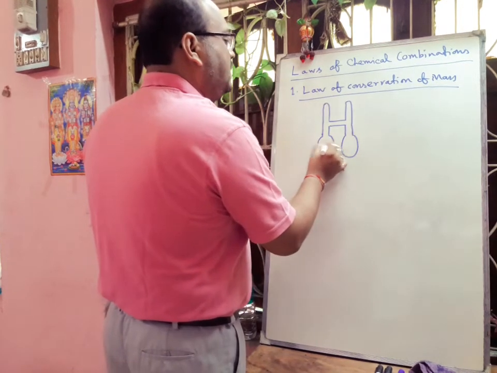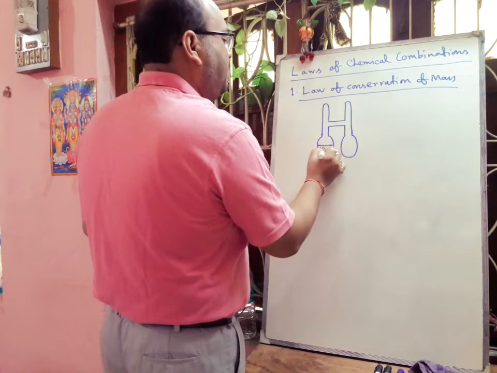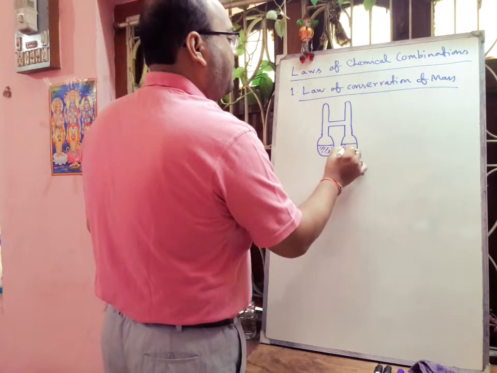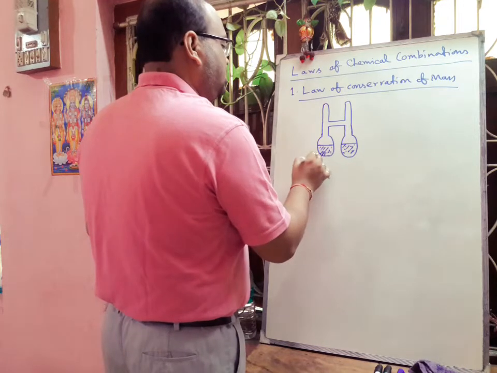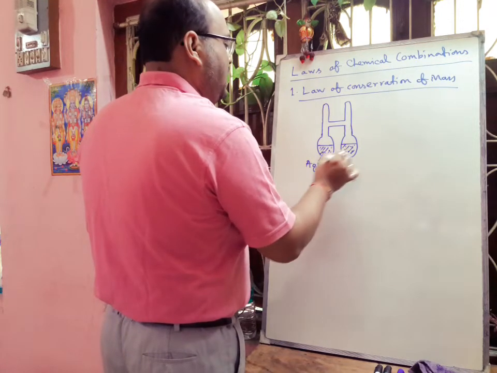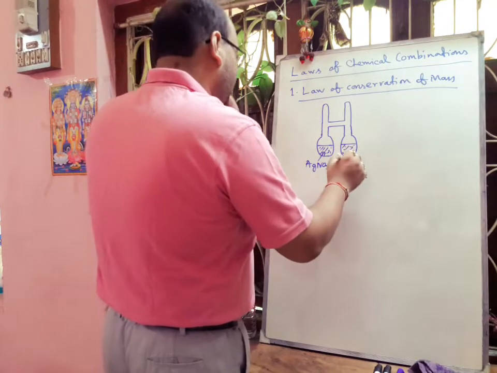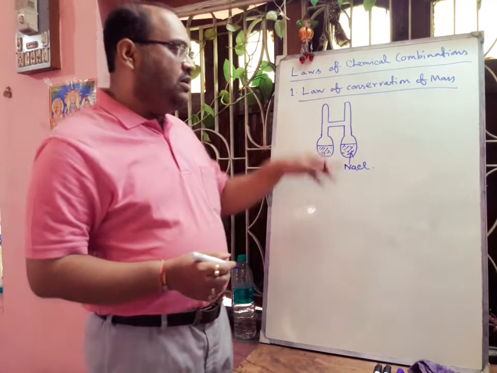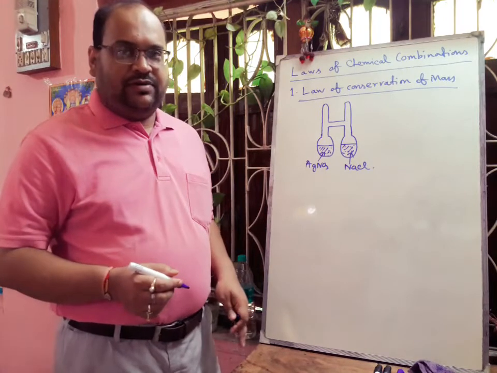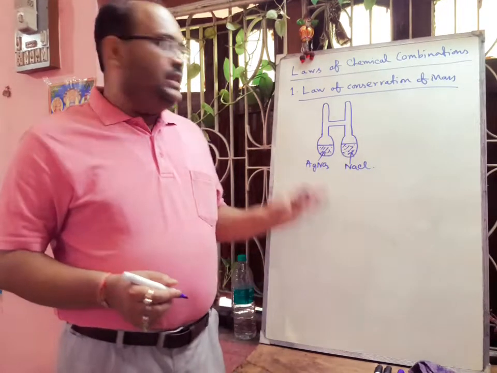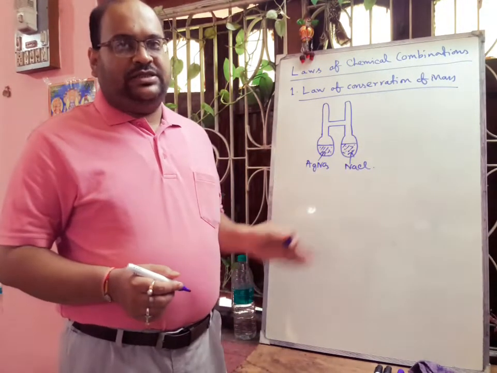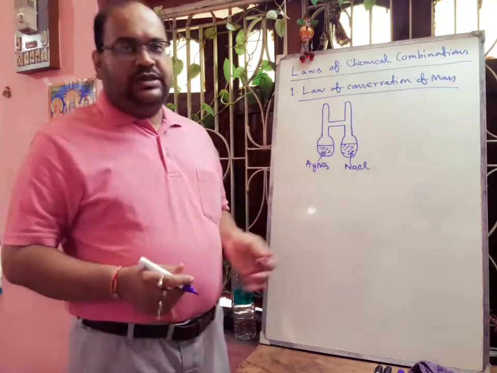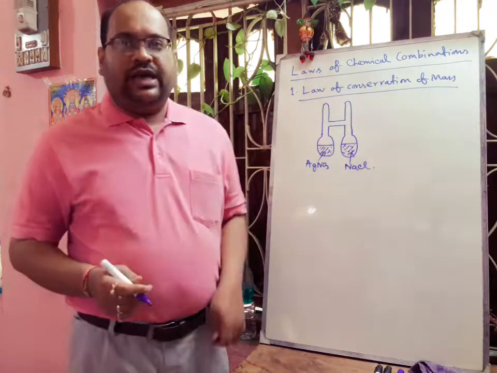In one container there is silver nitrate solution, and in another container there is sodium chloride solution. First, in the sealed condition, we take the weight. Then after weighing, the two solutions were mixed thoroughly. If we turn it upside down, then through this connecting tube there will be a reaction.